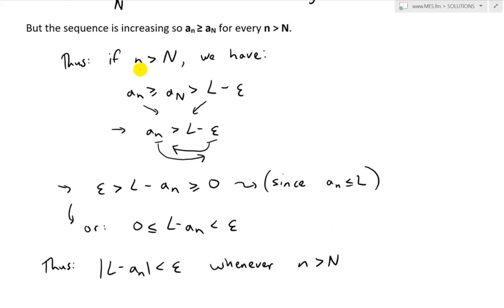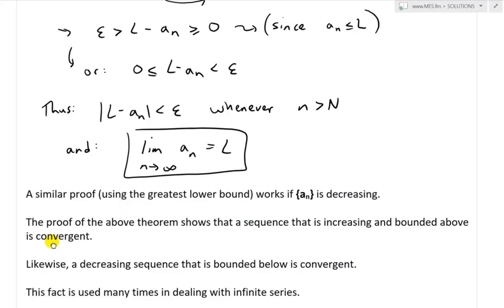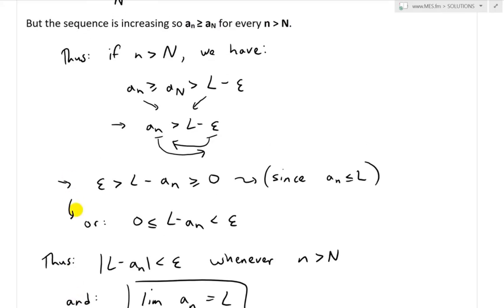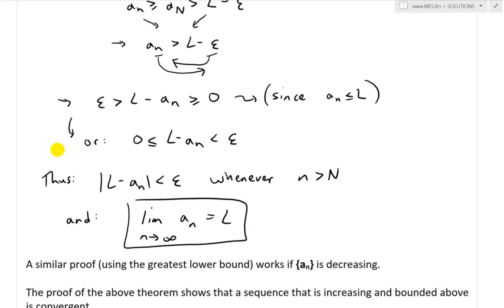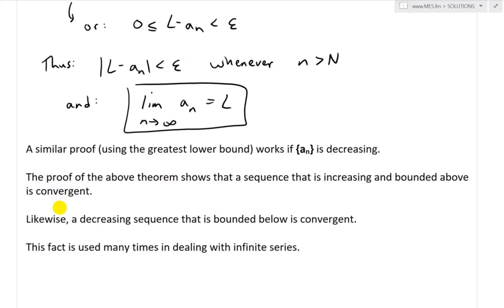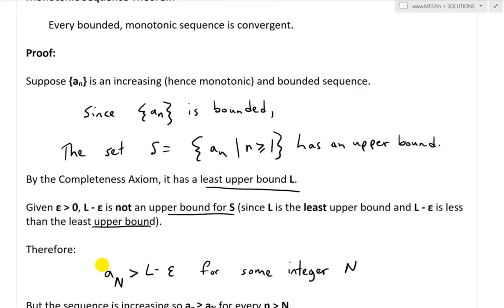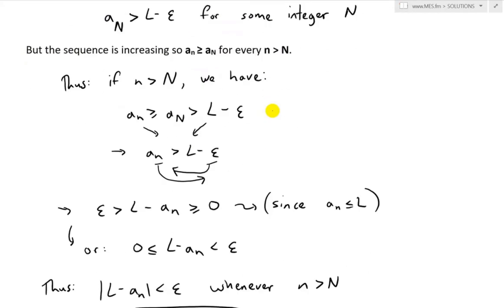Again, as above. So in other words, this is the definition of the limit, and we have the limit as n approaches infinity of a_n equals L. So very interesting, just using the mathematical rigor of the axiom to apply it and show that it's essentially the same thing as the limit. So it proves that there's a limit for a monotonic and bounded sequence. Every bounded monotonic sequence is convergent, so it converges to a limit.